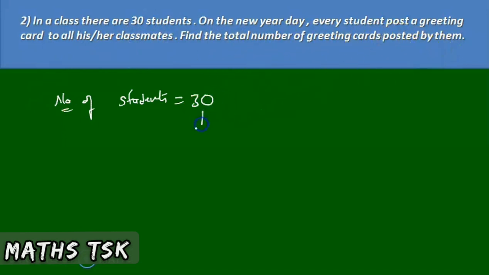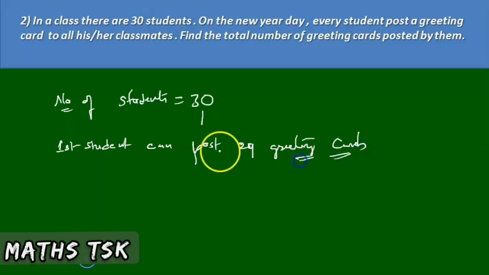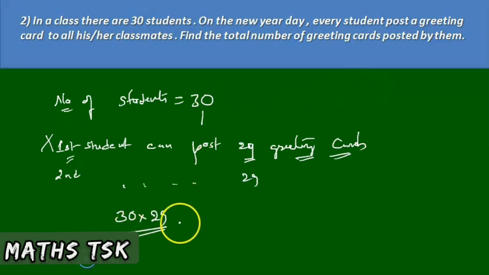Suppose we consider a student here. Among 30 students, consider the first student. The first student can post how many greeting cards? 29 greeting cards, since he won't post a greeting card for himself. So a student will post a greeting card for the remaining 29 students. The second student, similarly, will post for the remaining 29. Since there are 30 students, 30 into 29 greeting cards are posted between the students.